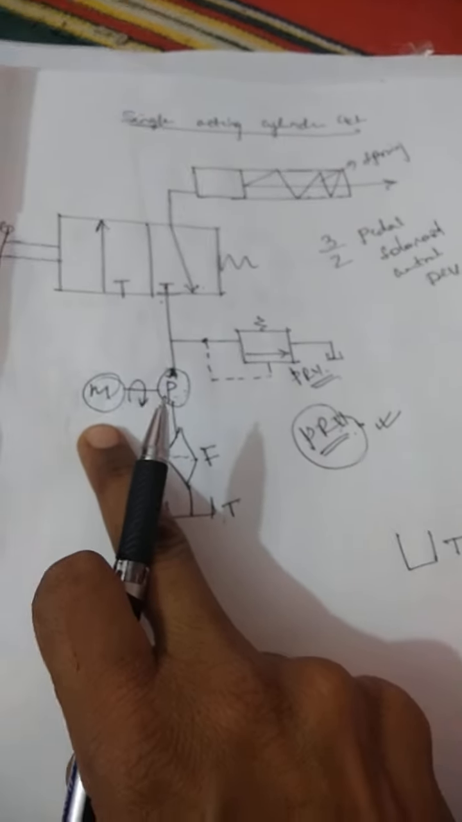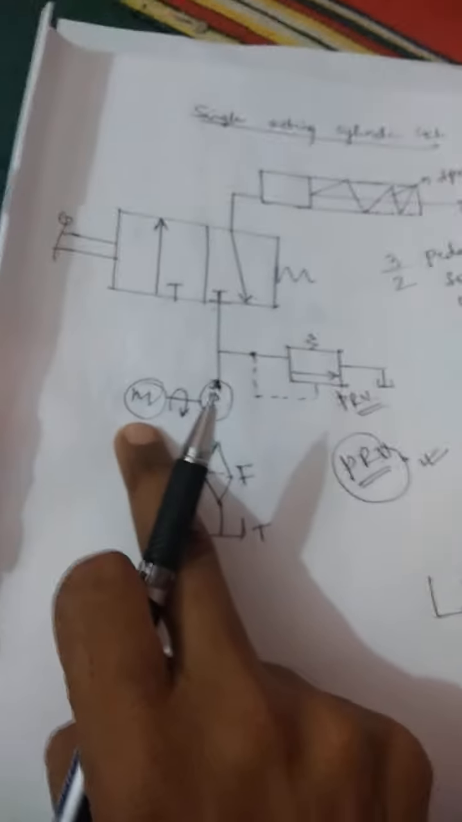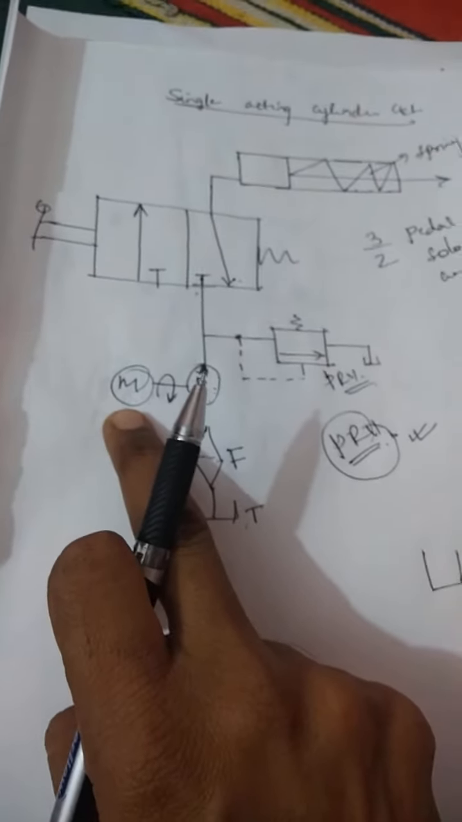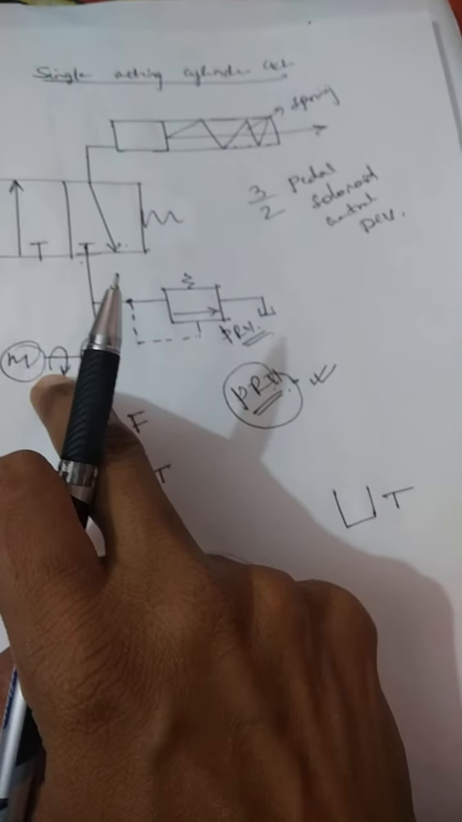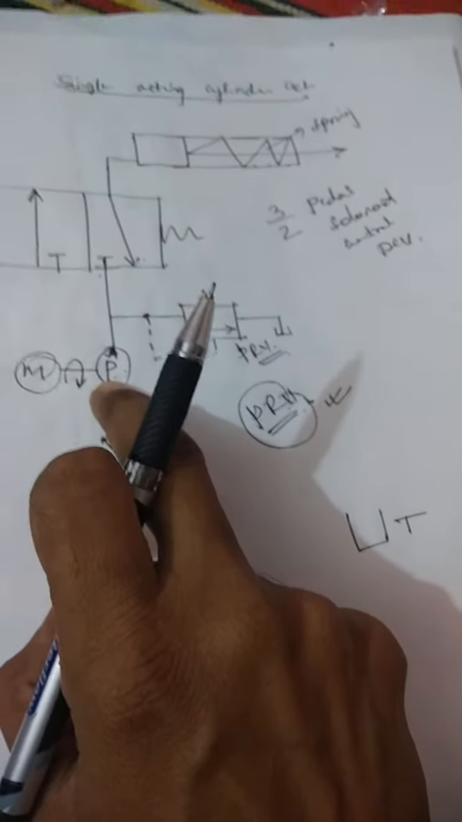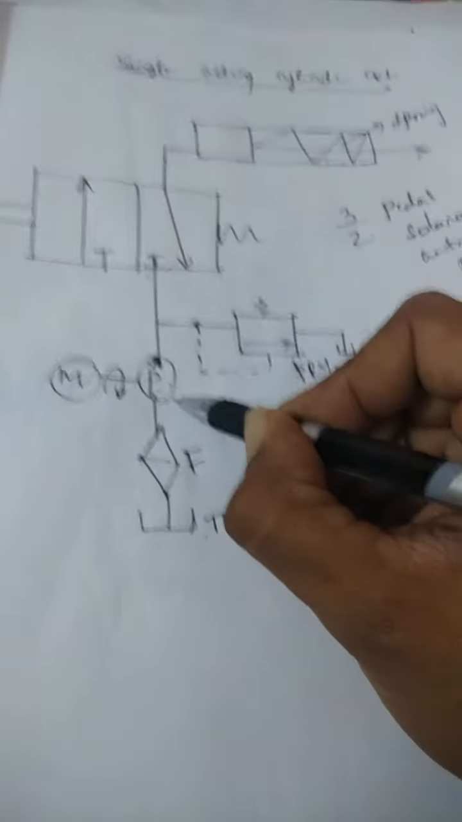Okay, whenever switching on the circuit, the power is coming. The power here means the electrical power is coming to the motor shaft, and due to that electrical power, the motor shaft is rotating. Therefore, the pump is also making its function. Here the pump is making its function means pumping action takes place.